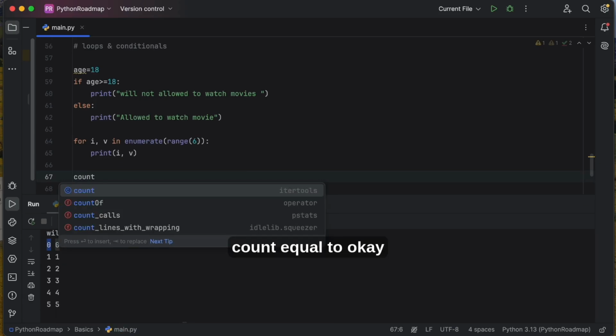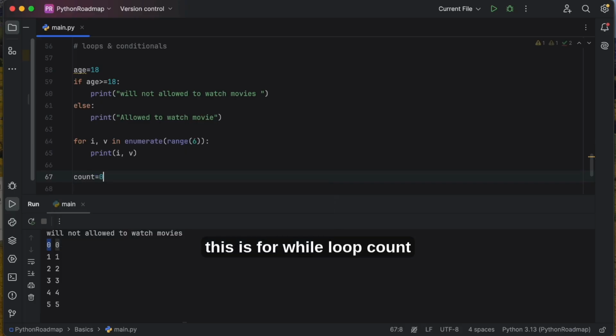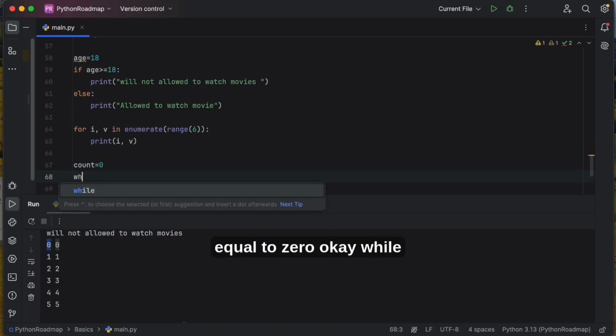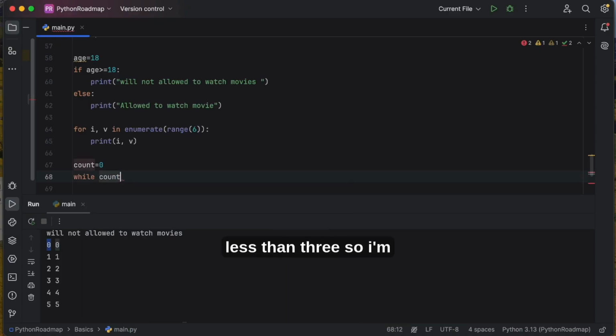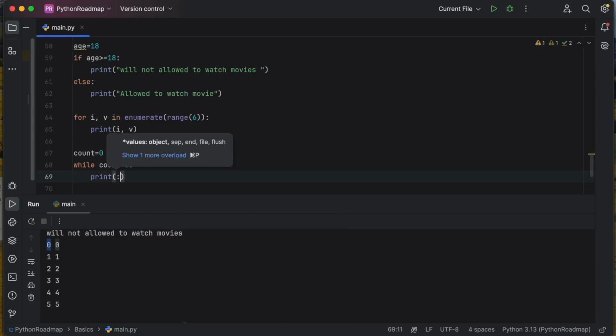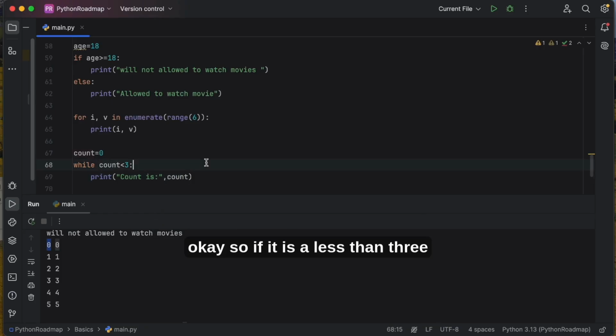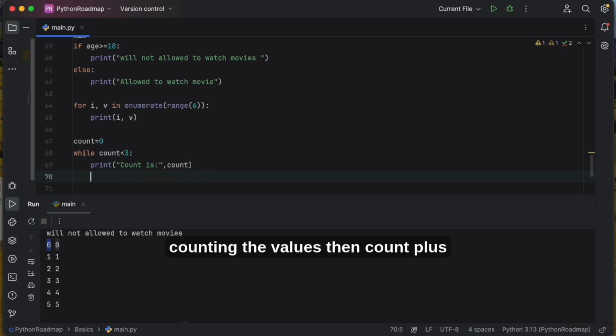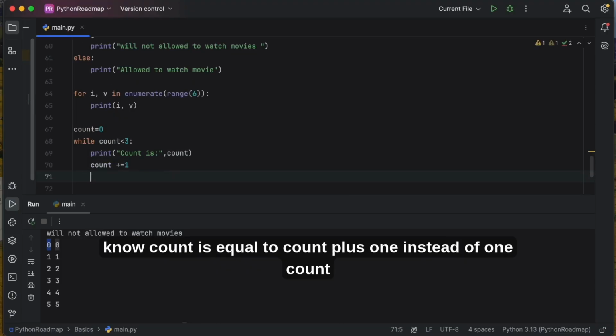Count equal to 0. Okay, this is for the while loop. While count is less than 3, I want to print count is, count. So if it is less than 3, we keep on counting the values, and then count plus equal to 1. That means count is equal to count plus 1.